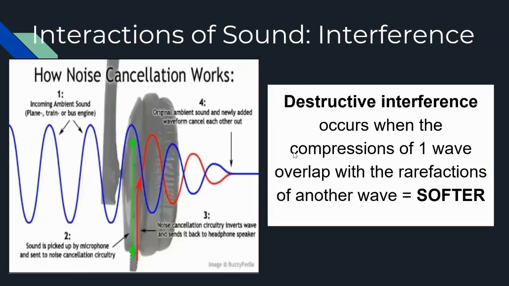Destructive interference is the exact opposite. It makes sounds softer or cancels them out altogether. So destructive interference happens when a compression and a rarefaction overlap and cancel each other out, or makes it quieter.